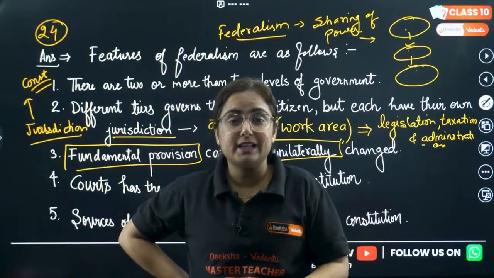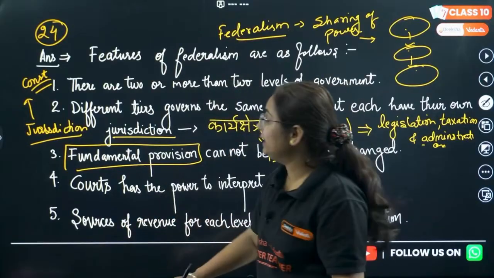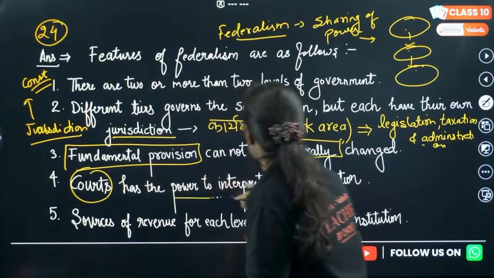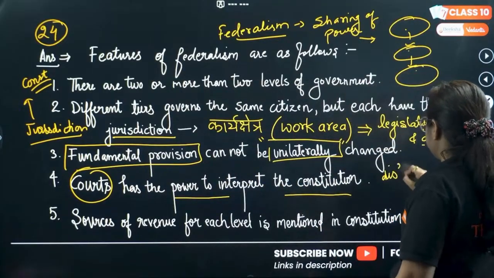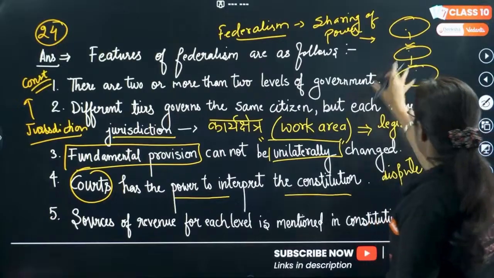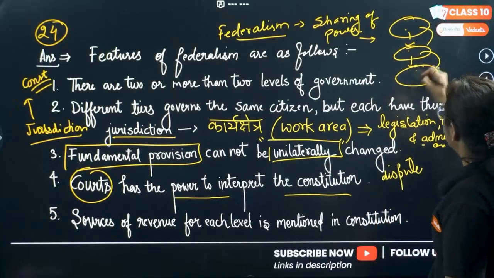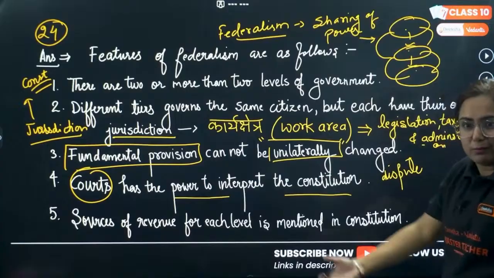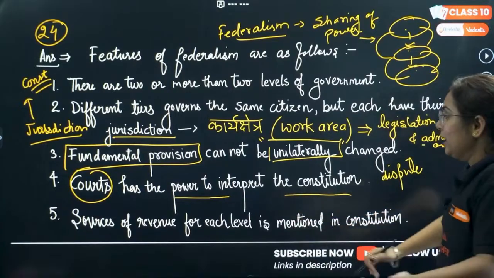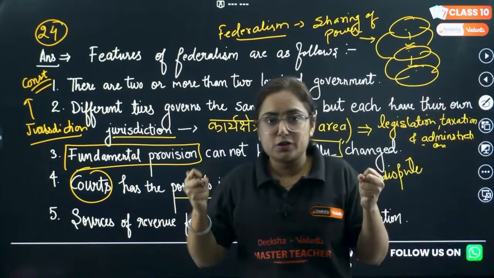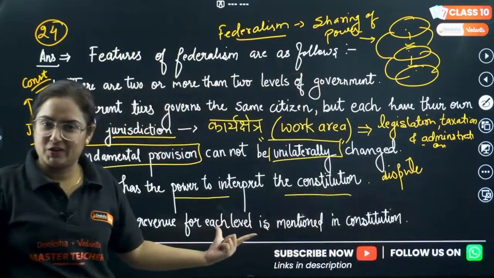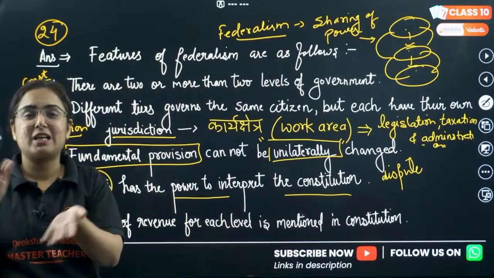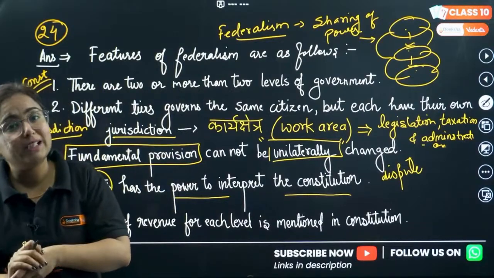Where will we get that? So, the court is the final interpreter of the constitution in case of any dispute. Right? It is federalism. Brothers will be fighting for land, like in a family, it usually happens. So, who is the final decision-making body? Your grandfather. So, who is the grandfather here? Supreme Court. Okay, in case of any dispute that occurs in the nation, who is the final interpreter?